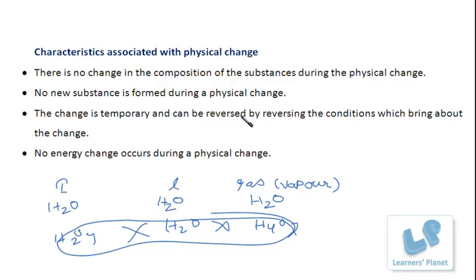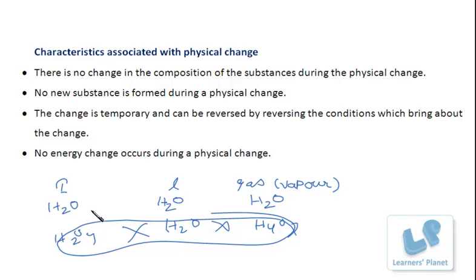The change is temporary and can be reversed by reversing the conditions which bring about the change. Say in the case of water, water is liquid. If I am increasing the temperature, if I am heating water, it will be changed to vapor state. That is a gaseous state. Now when this vapor is cooled, it will again change to liquid state.